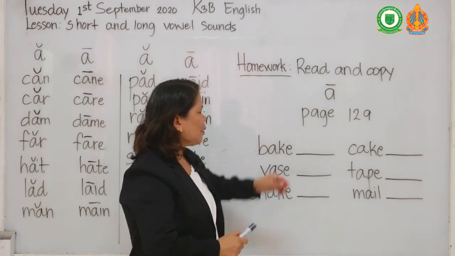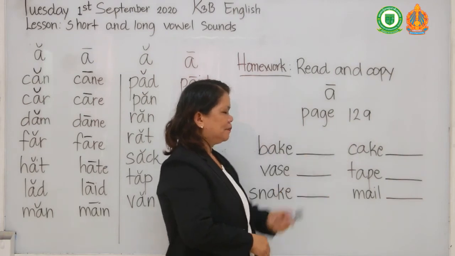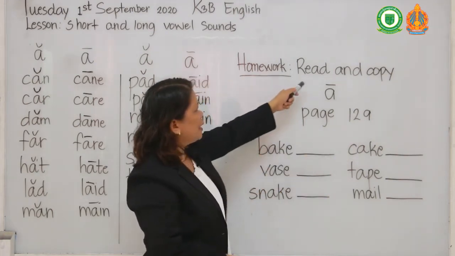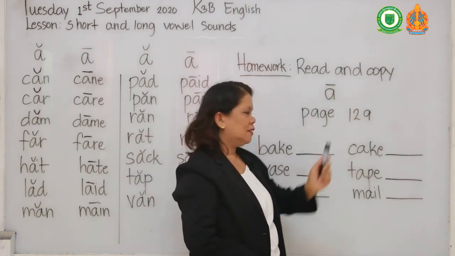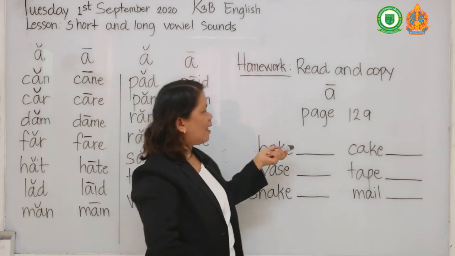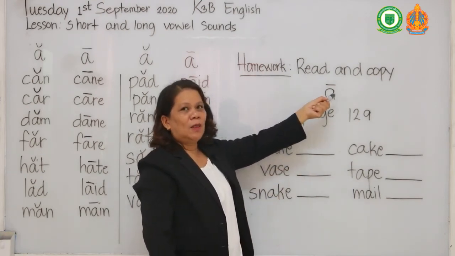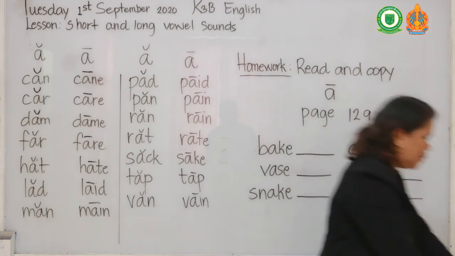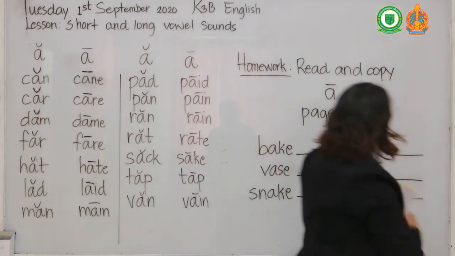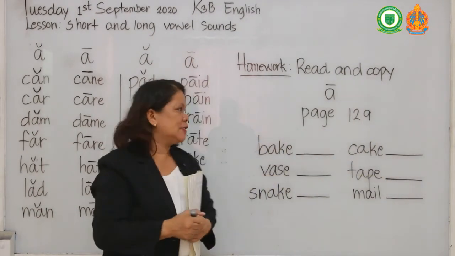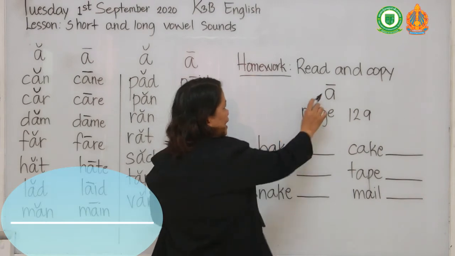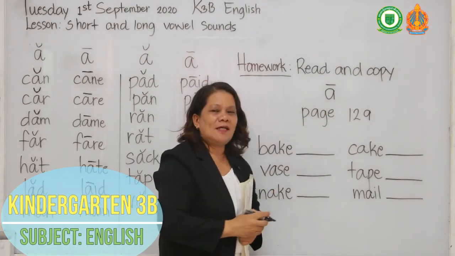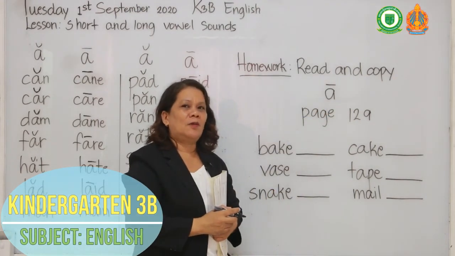So at page 129, you are going to read and copy. Alright, so these are long vowels, okay? So long vowel sounds because there are 2 vowels. Okay, so if you see like this, so that is a long vowel sound word.